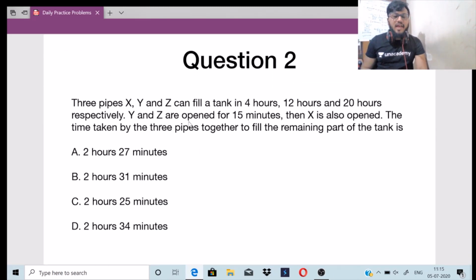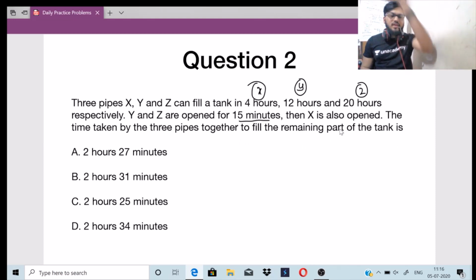3 pipes X, Y, Z can fill a tank in 4 hours, 12 hours, and 20 hours respectively. Y and Z are opened for 15 minutes, then X is also opened. The time taken by the 3 pipes together to fill the remaining part of the tank is dash. So Y and Z are first opened for 15 minutes, and after 15 minutes X is opened. So what is the time taken by the 3 pipes to fill the remaining part of the tank?